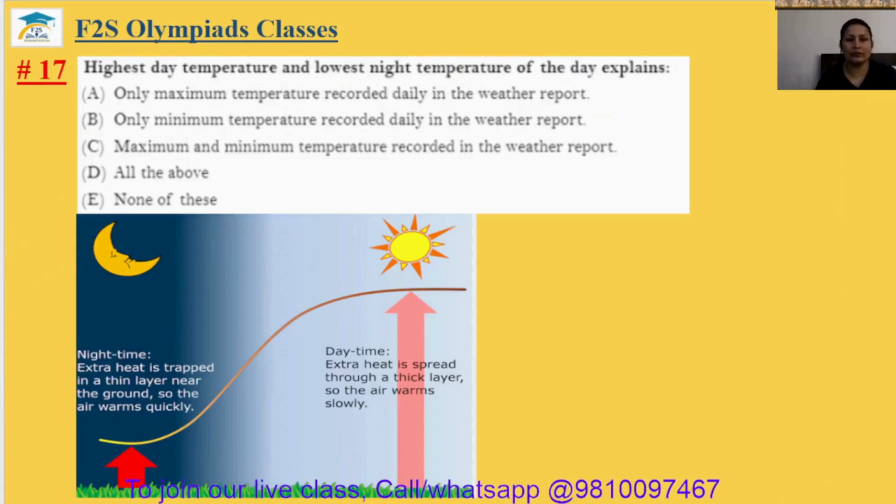Question number 17. Highest day temperature and lowest night temperature of the day explains: only the maximum temperature recorded daily in the weather report, only the minimum temperature recorded daily in the weather report, maximum and minimum temperature recorded in the weather report, or all of them. Highest day temperature means maximum temperature recorded, and lowest night temperature means minimum temperature recorded. So answer will be C. The 17th answer is option C.